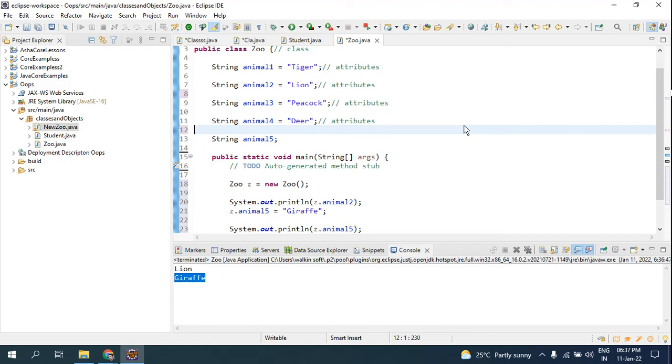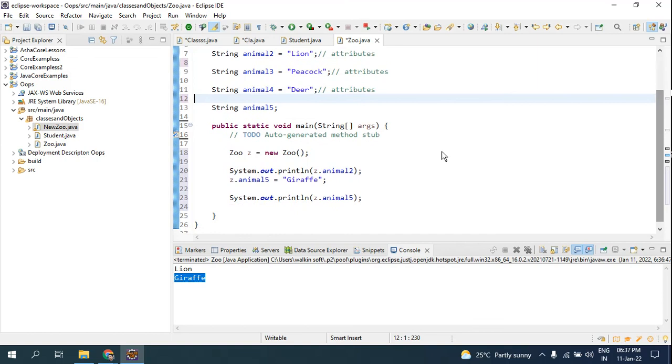And one more thing I would like to say is that you can even remodify it, you can change the values. Now here I have not given the value, I have assigned the value here using the object. Now if you want to modify it, suppose there's a scenario where you have to modify the value. Now you have animal4 as deer. Now you want to change it.